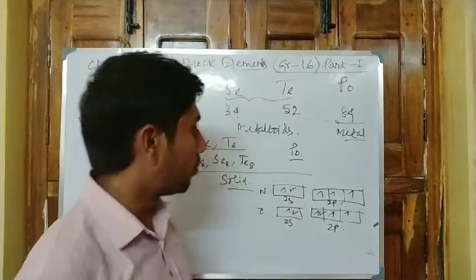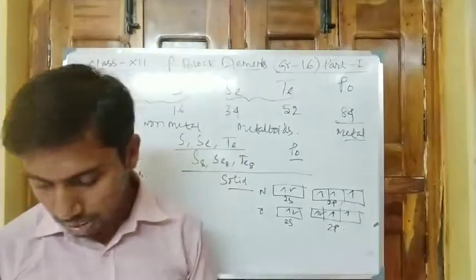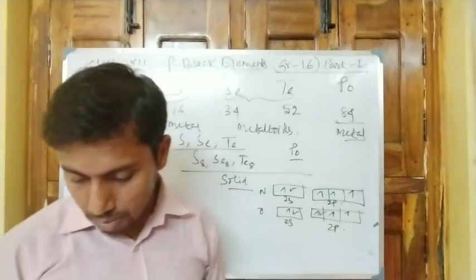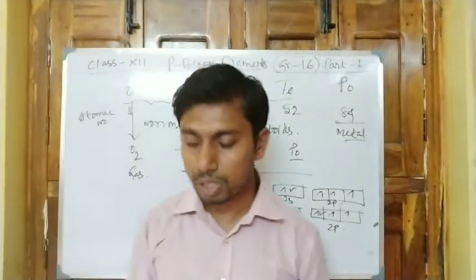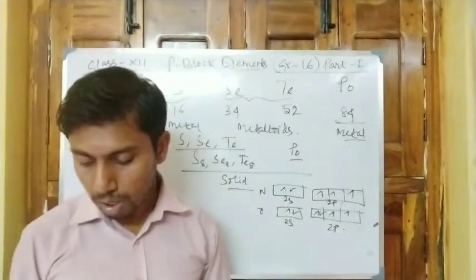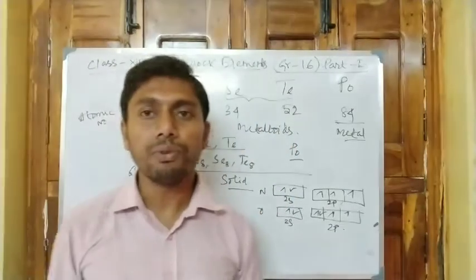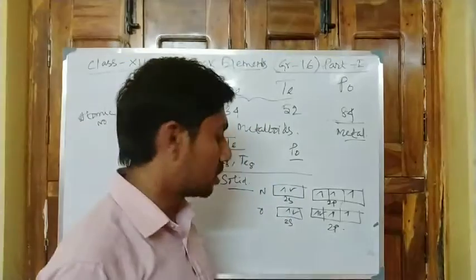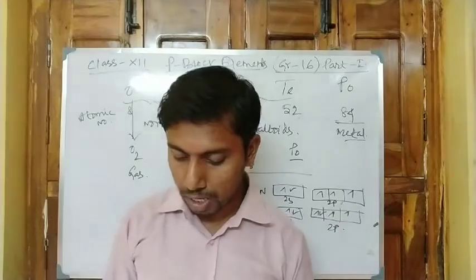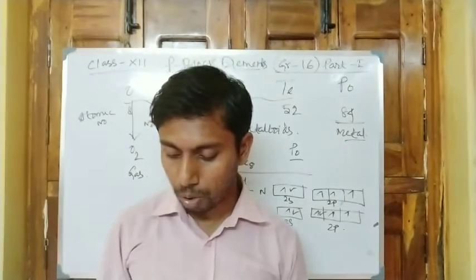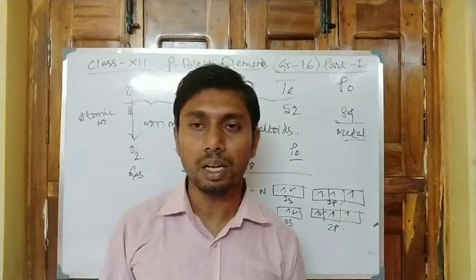For this reason the first ionization potential of oxygen is less than that of nitrogen. For nitrogen it is 1402 kilojoule per mole, for oxygen it is 1314 kilojoule per mole. But if we follow the second ionization potential, then the order is reversed: the value for nitrogen is 2856 kilojoule per mole, but that of oxygen is 3388 kilojoule per mole.